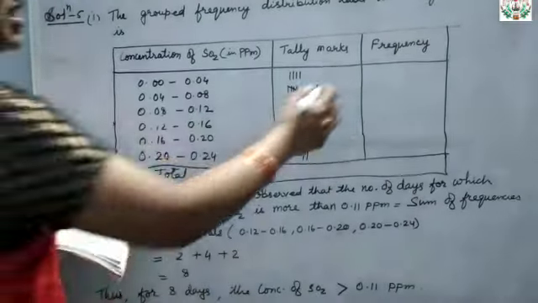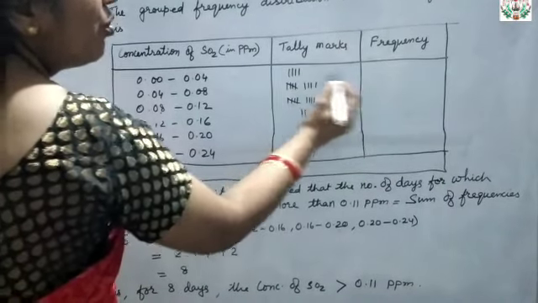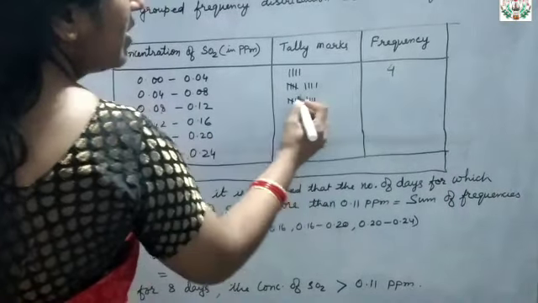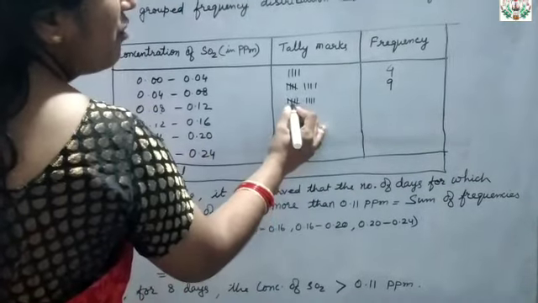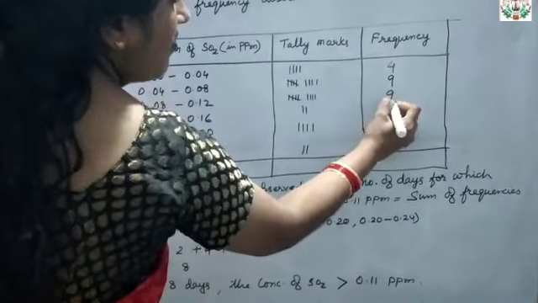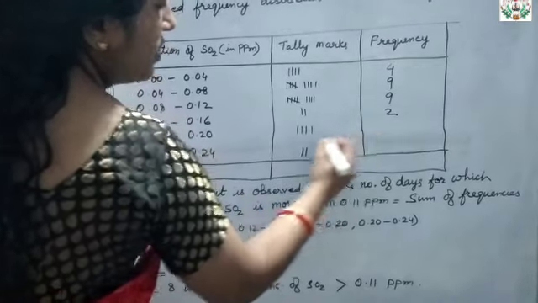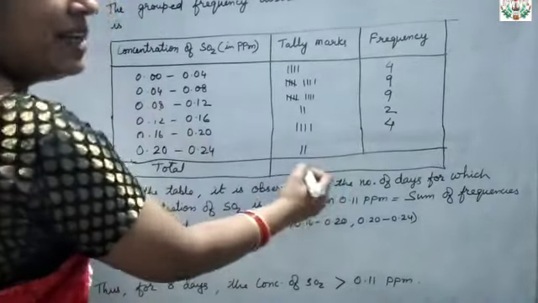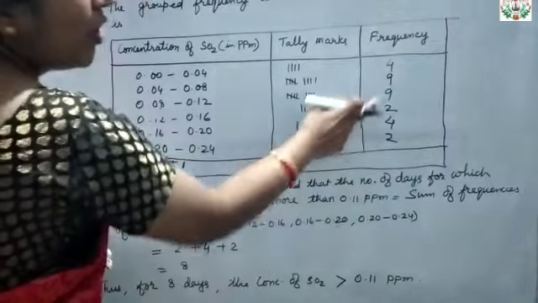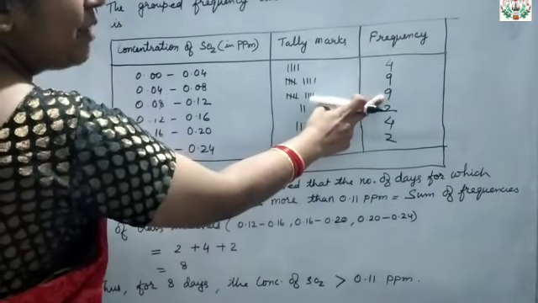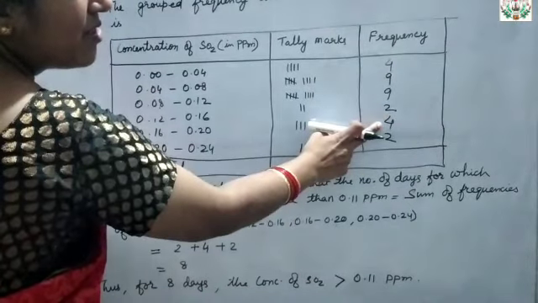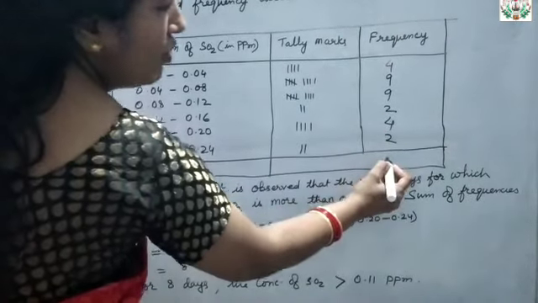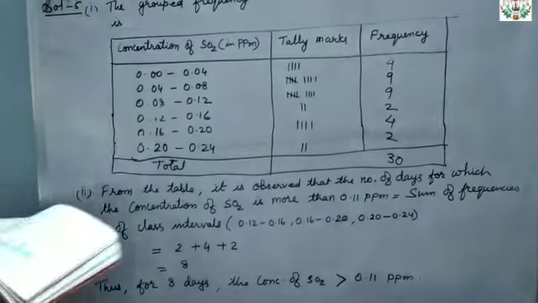Okay, and after that, for the tally marks frequency, you can see here 4 is there, so write here 4. Then here 5 plus 4 will be 9. Here again 5 plus 4 will be 9. Here 2, here 4, and here 2. So now on addition, 9 plus 9 is 18, 18 plus 4 is 22, 22 plus 6 is 28, and 2 will be 30. So we got 30 days.